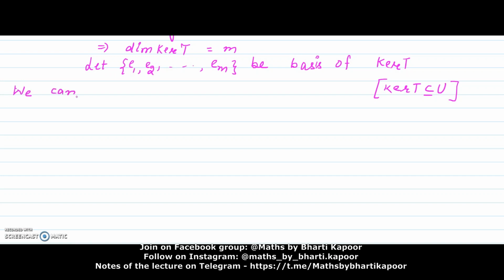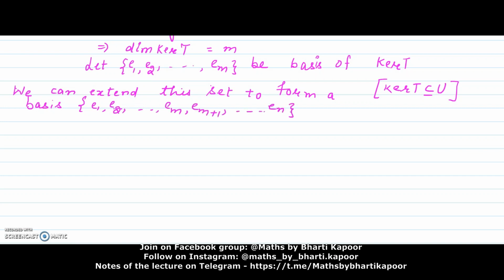We can extend this set to form a basis of U. Because the dimension of U is n, we will have to add more vectors to this set so that the enlarged set will become a basis of U. So this set now must contain n vectors.